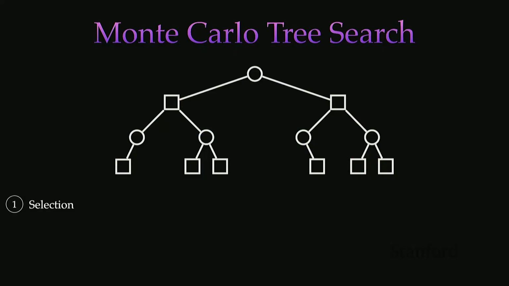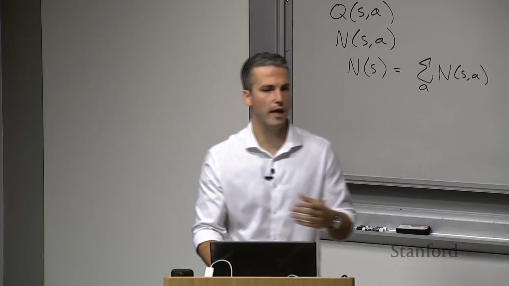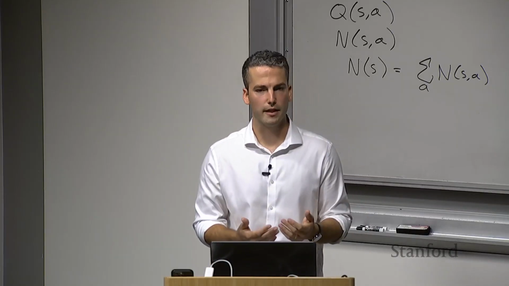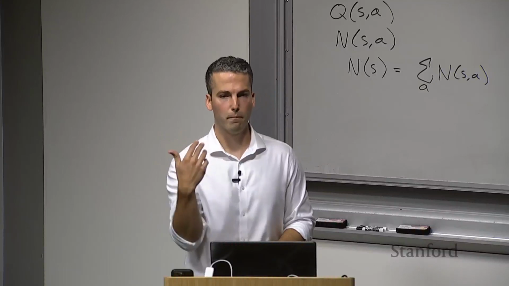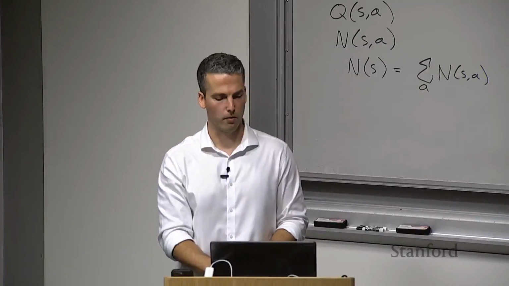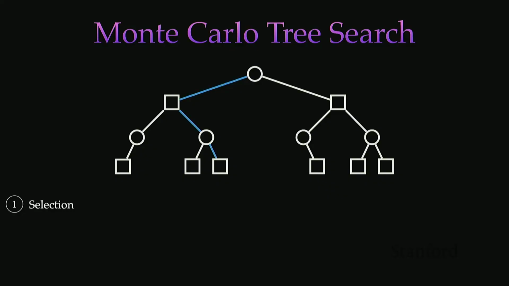So how MCTS works at the high level, before diving into an example, is we have these four different steps. The first step is selection. We have to select an action that we want to expand further. This is sort of saying which action do we think is promising to look at more and build up the search tree in that direction more. We'll talk about how we actually choose actions in a second, but for now, let's say that we selected this action in the tree.